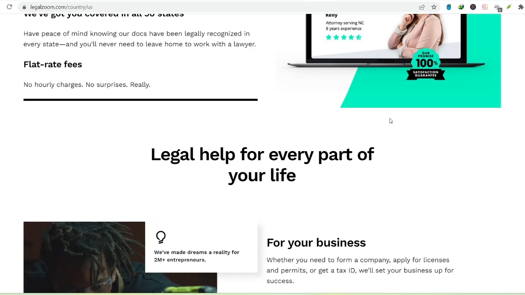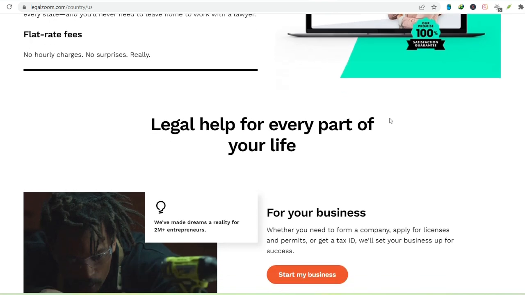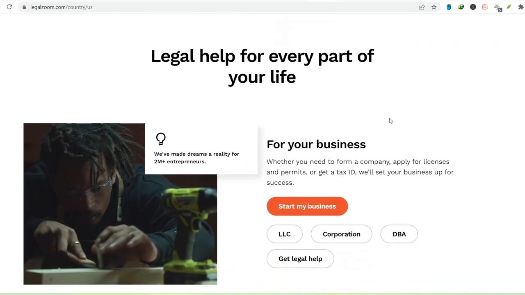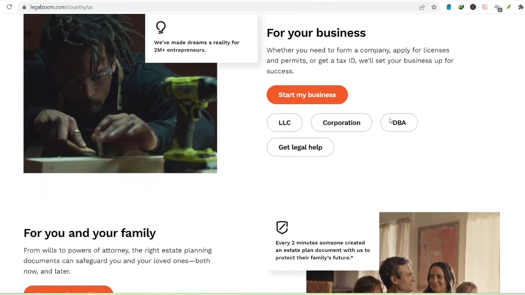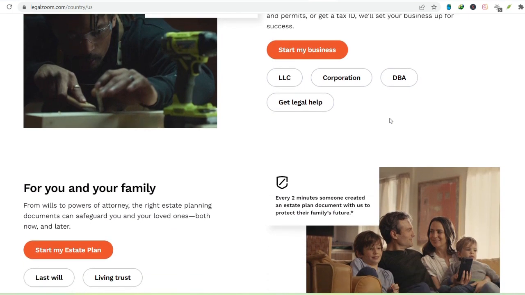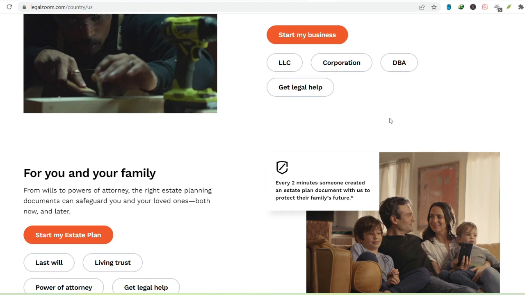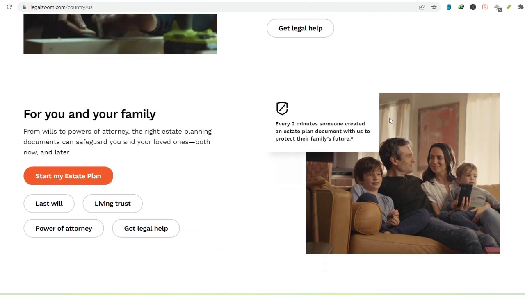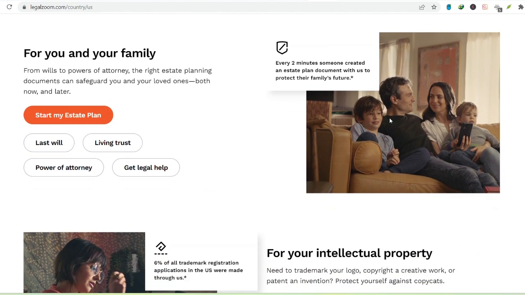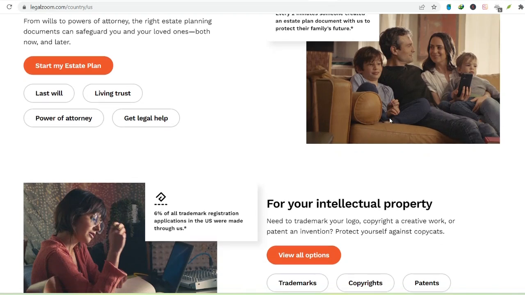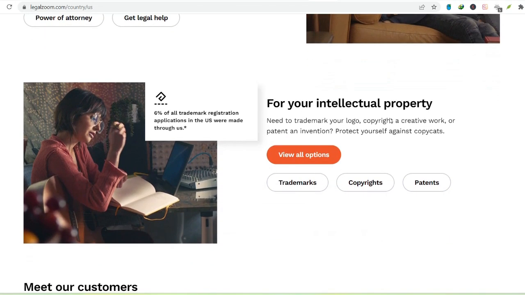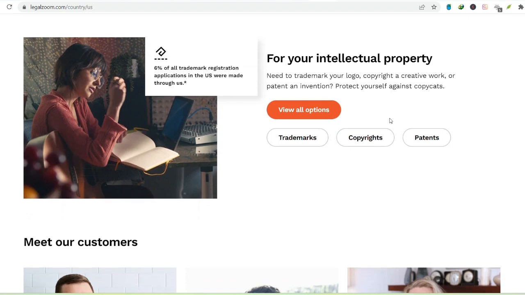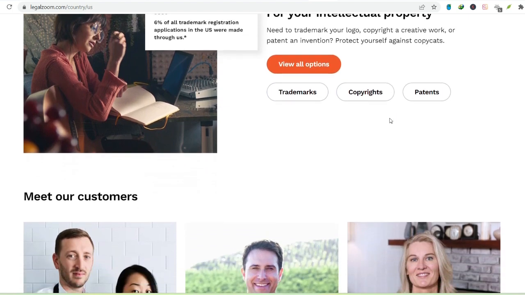Considerations and suitability. LegalZoom can be a viable option for individuals with simple estates and straightforward distribution plans. However, complex situations involving substantial assets, intricate family dynamics, or specialized estate planning needs might necessitate personalized legal counsel from an attorney. It is important to remember that state laws vary, and LegalZoom's standardized forms may not address all nuances.